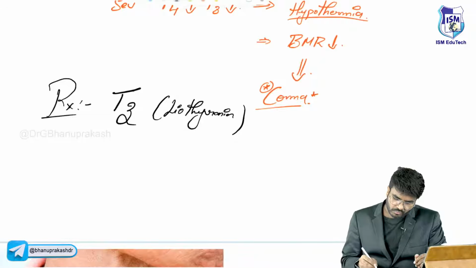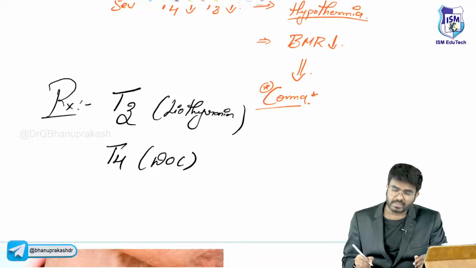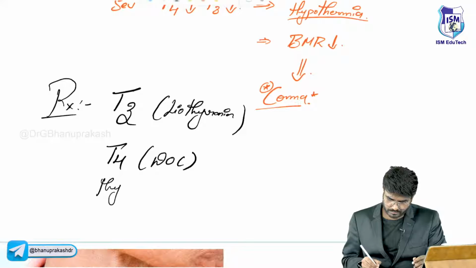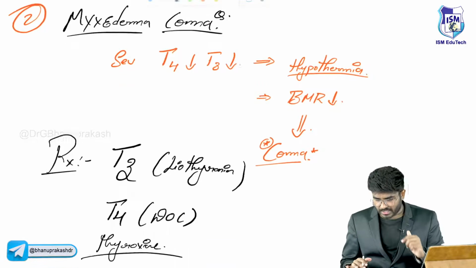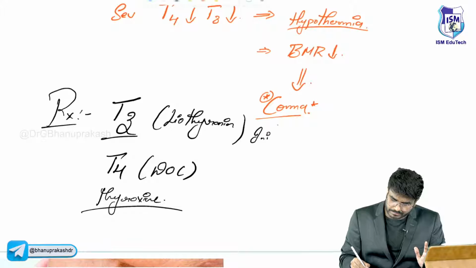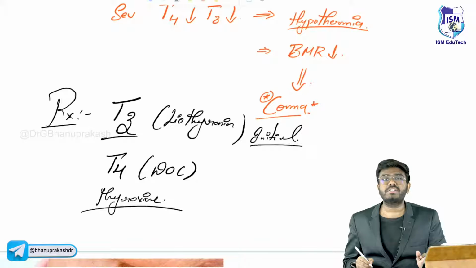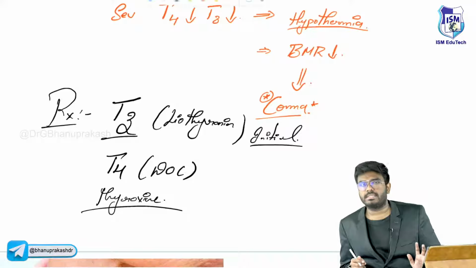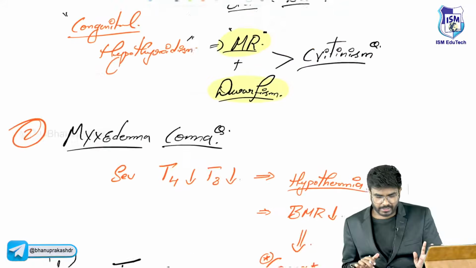But if they ask you the drug of choice, the drug of choice is T4 only, sir, that is thyroxine. So the drug of choice for myxedema coma is always thyroxine, but initial treatment should be done with liothyronine, T3.